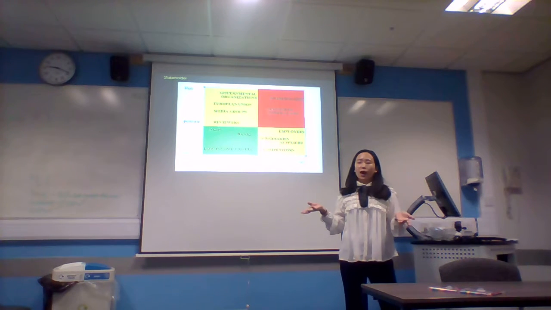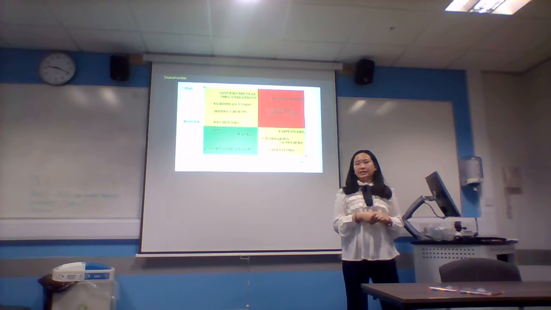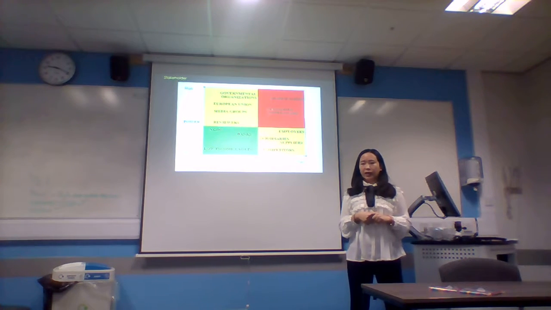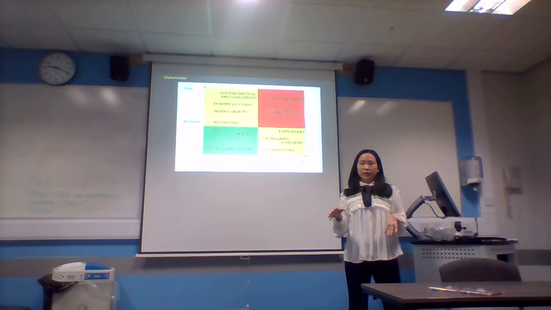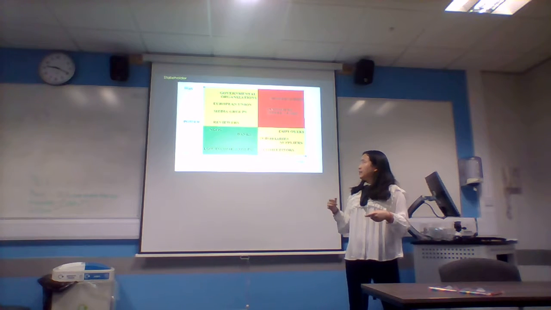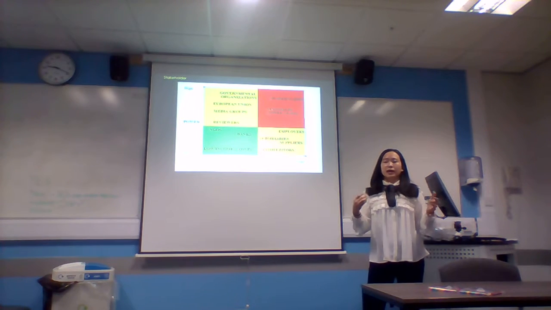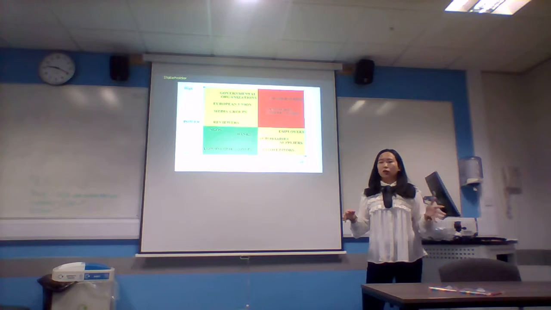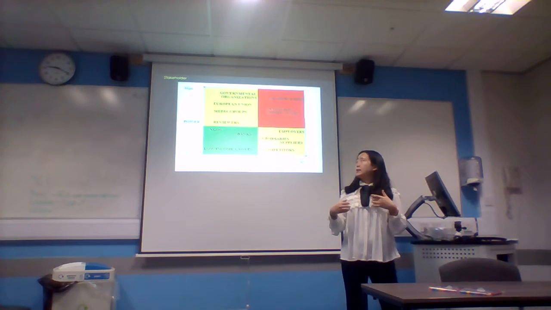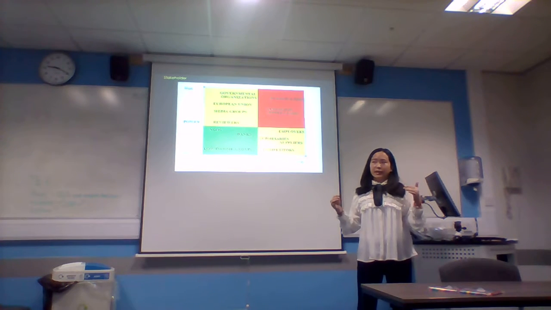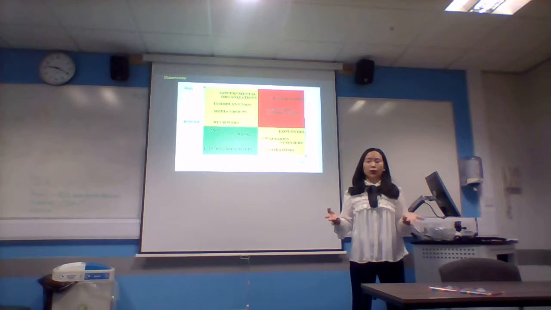For the high power and low interest part, we can see the government organizations, the European Union, media groups, and reviews. Lots of famous brands are born in the European Union, and they have lots of competitors, so the European Union cannot focus on the Audi company. At the same time, the local government provides a good platform for Audi's development. In modern society, we get lots of reviews from media groups.